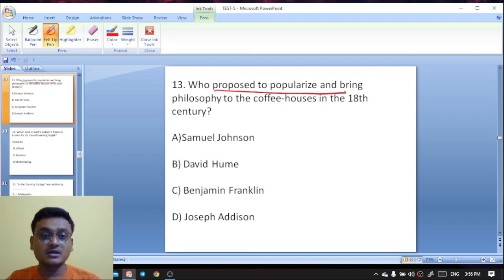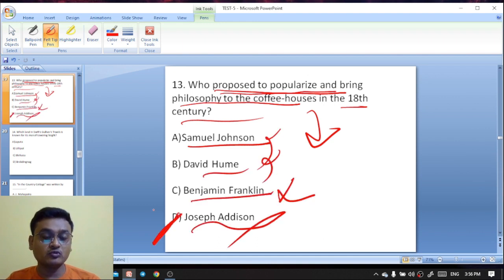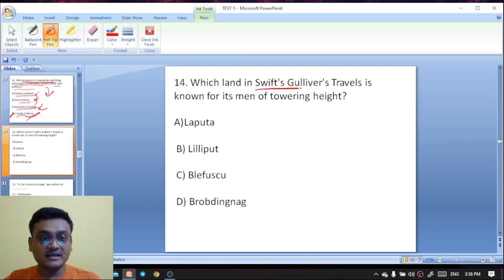Who proposed to popularize and bring philosophy to the coffee houses in the 18th century? Samuel Johnson, David Hume, Benjamin Franklin, Joseph Addison. It was Joseph Addison who proposed to popularize and bring philosophy to the coffee house in the 18th century. So Joseph Addison.